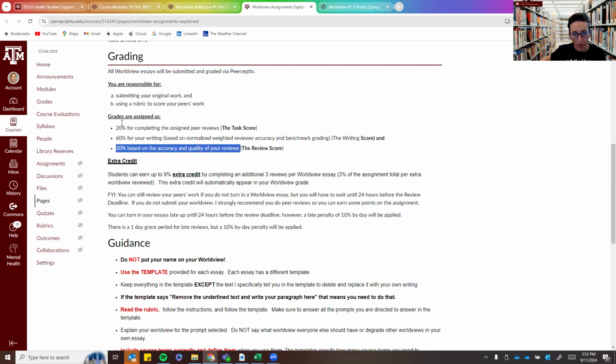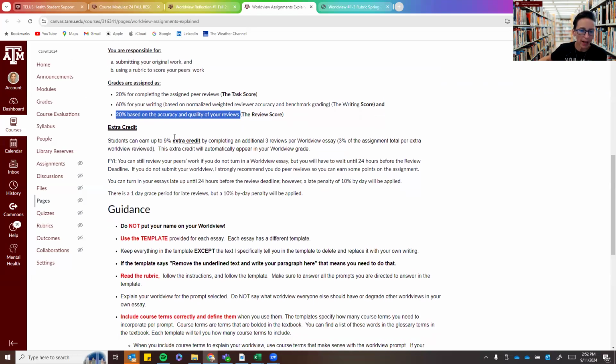And then 20% is based off of the accuracy and quality of your reviews. So if you go in and you aren't paying attention and you just put in numbers for the peer reviews, then you're probably not going to have the most accurate peer reviews, and this 20% of your points would probably be a little bit low. So keep those things in mind.